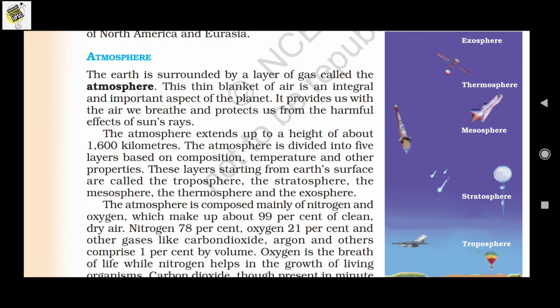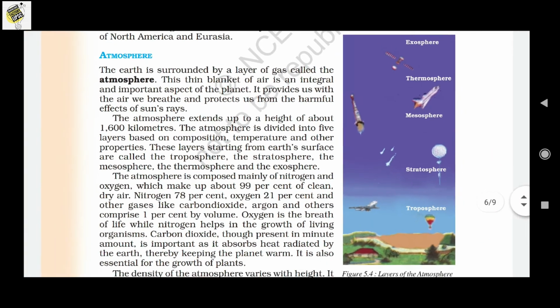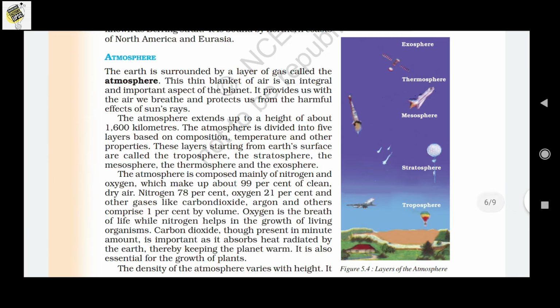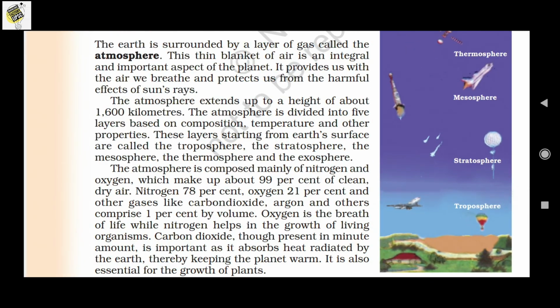The earth is surrounded by a layer of gas. It is known as the atmosphere. We can see a small diagram here which consists of the exosphere, thermosphere, mesosphere, stratosphere and troposphere. All these constitute together to form the atmosphere. The earth is surrounded by a layer of gas which is known as the atmosphere.